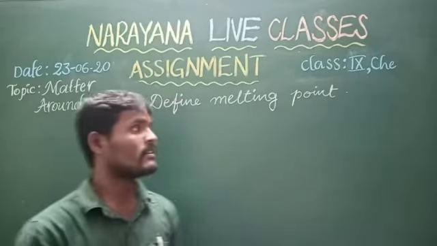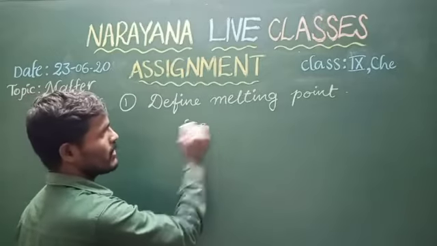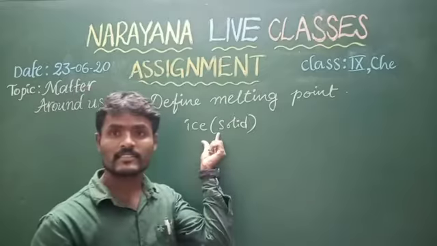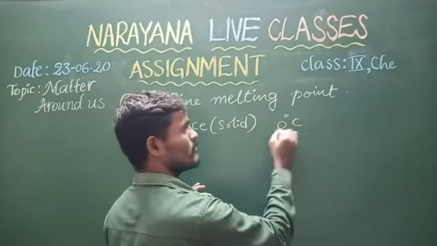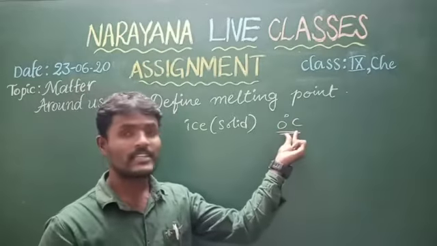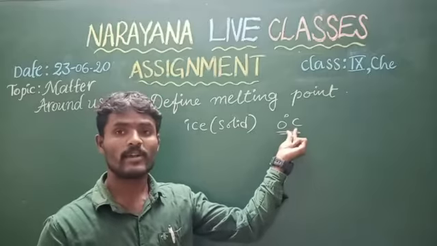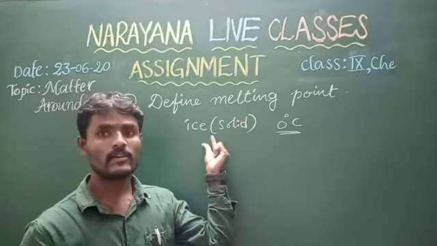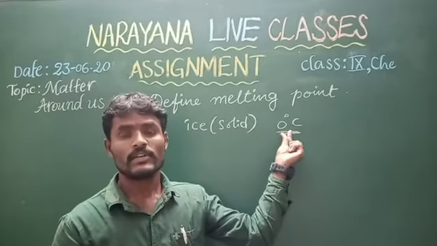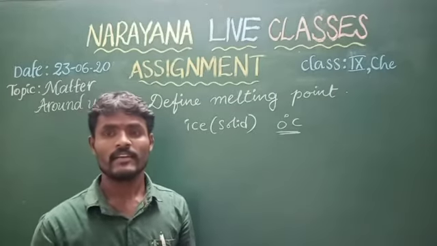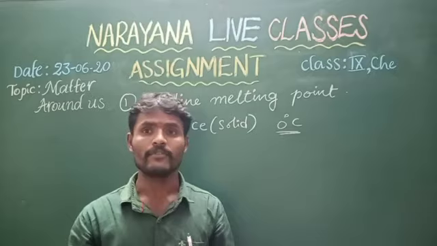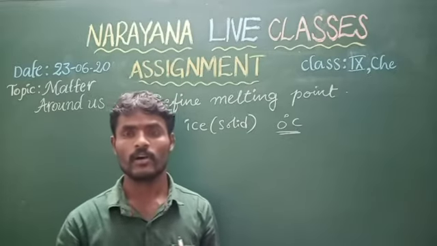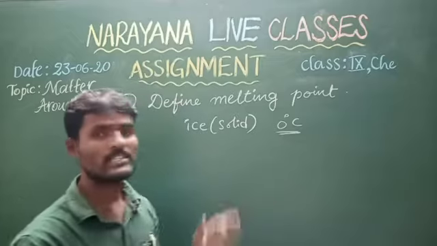For example, ice is a solid. This ice can melt at 0 degrees Celsius. This temperature, 0 degrees Celsius, is called the melting point. Clearly, the melting point of ice is 0 degrees Celsius. The temperature at which a solid melts to become liquid is called melting point. Here it is a very simple answer.